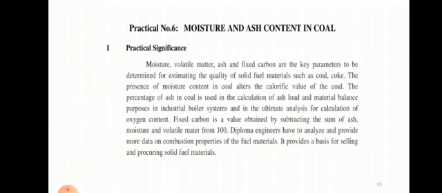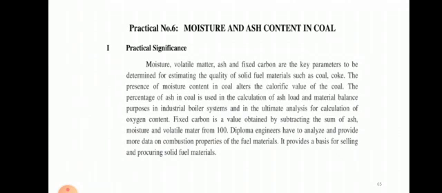The presence of moisture changes the calorific value of coal. What is the meaning of that? How much energy is released by the coal is determined or affected by the moisture. The percentage of ash is used to determine the ash load, or how much ash is produced in a boiler. The fixed carbon is a value obtained by subtracting the sum of ash, moisture and volatile matter.